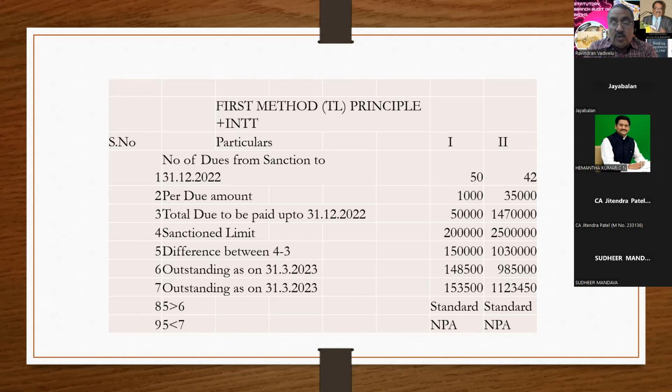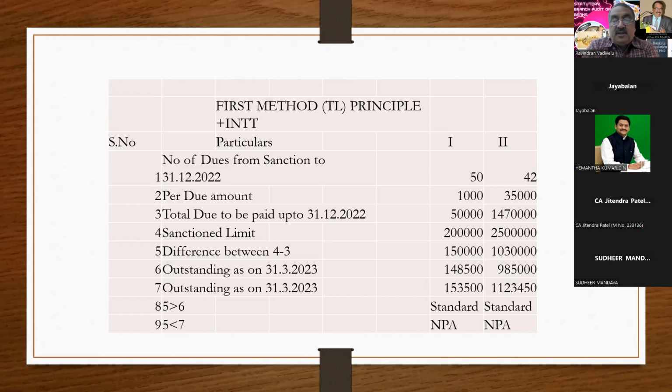The sanction amount is 2 lakhs, so the balance should be 1,50,000. You go to the actual balance. There are two examples I have given. In point number 6, if the actual balance is 1,48,500, the party has paid the amount in advance, so that account has to be treated as standard. And if the amount is 1,53,500, then that account has to be treated as NPA. Is it clear, sir? This is rule number 1.